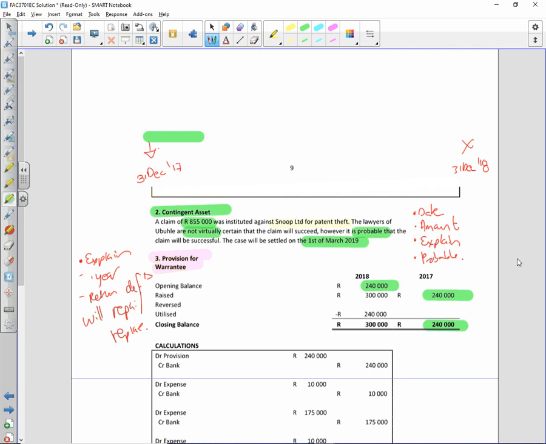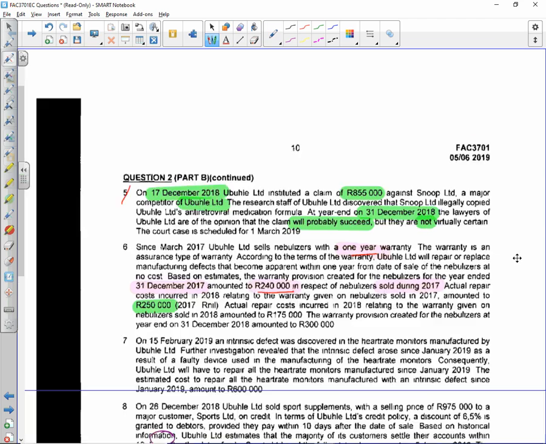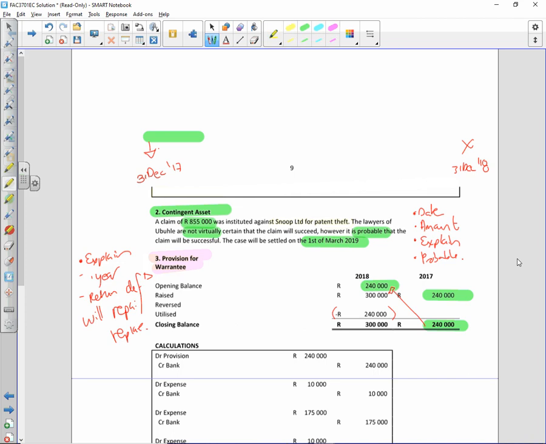Opening balance was 240, that comes straight from 2017, right? I can only reverse that to the extent that it was raised, 240. And closing balance, but actual repair costs in 2018 was 175,000. My closing balance for that year was 300,000. So I want to raise then additional 300,000 so that I end on 300.